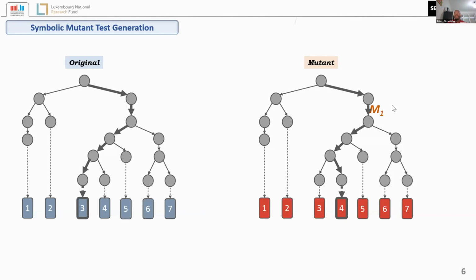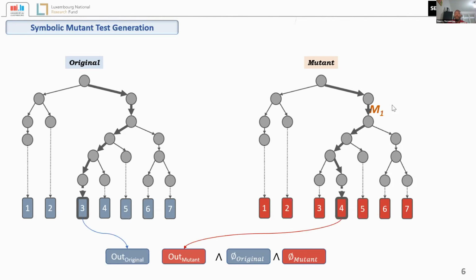And then for each path, we compare the path conditions. We need to find two paths such that the conjunction of the path conditions is feasible, and at the same time, there is a difference in the outputs of the test execution following those paths. Then we can say that the mutant is killed because the outputs differ. So if we can do the symbolic execution and get this path condition and the state, which is the output variables there, then we have this kind of formula, we use the constraint solver, we solve it. If there's a solution, then that would be a test input that will kill the mutant.